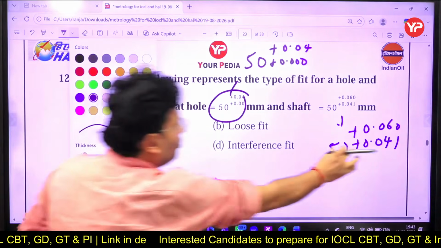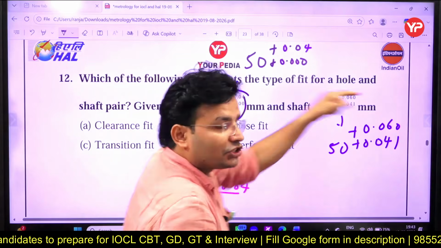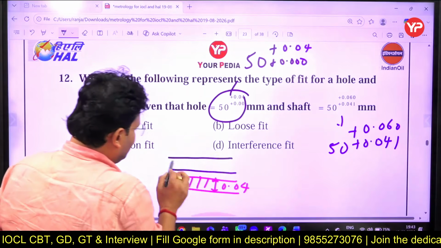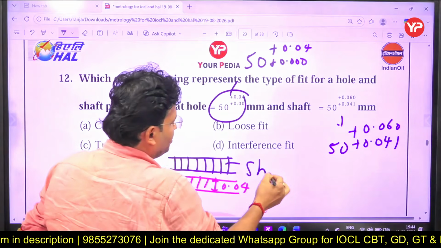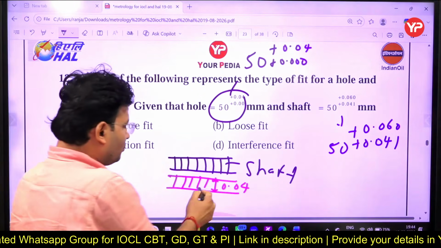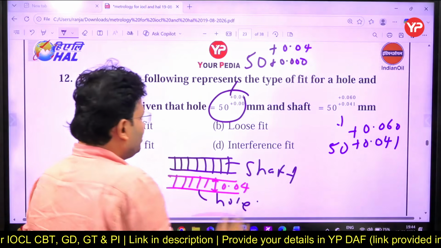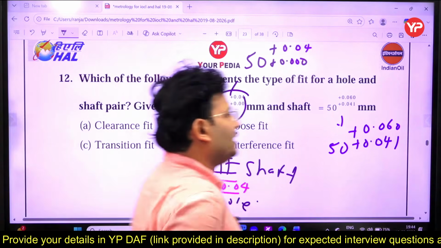We can say 0.041 here and 0.060. So this is the shaft. We can say the tolerance zone of the shaft is above the tolerance zone of the hole. This is for the hole, right? So what will be the answer? Interference fit, right? Simple. We can say D for Delhi.